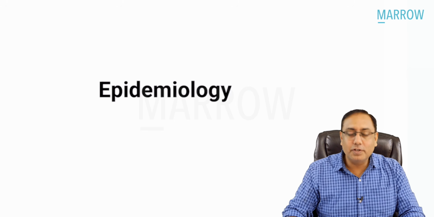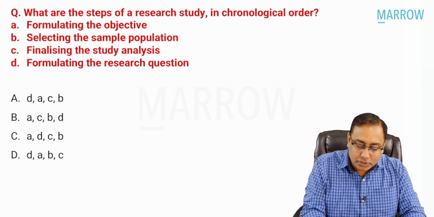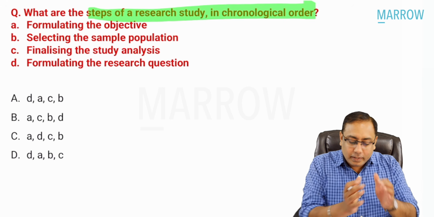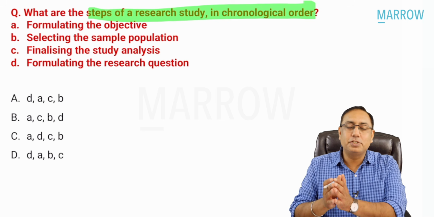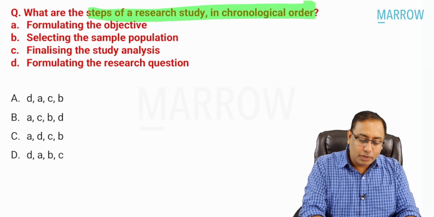So let us take on the first topic, that is epidemiology. Beta, the first MCQ: what are the steps in a research study? You have to mark them in chronological order. Formulating the objectives, selecting the sample population, study analysis, and formulating a research question. So what do you think is the first step?